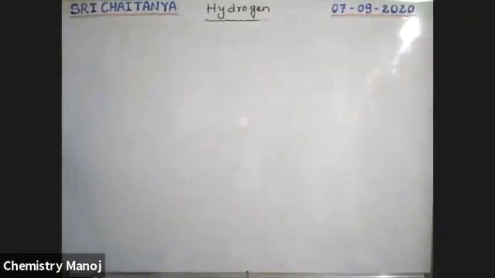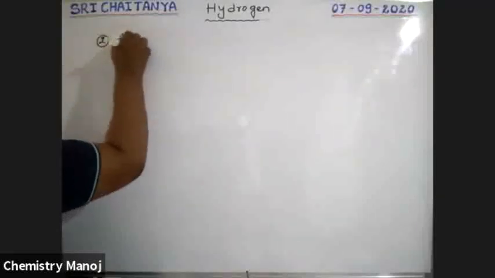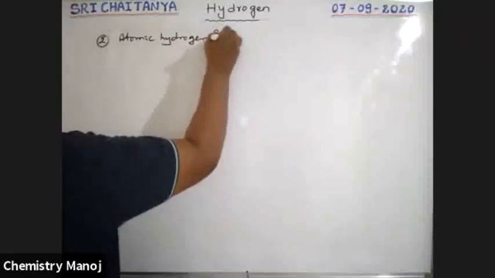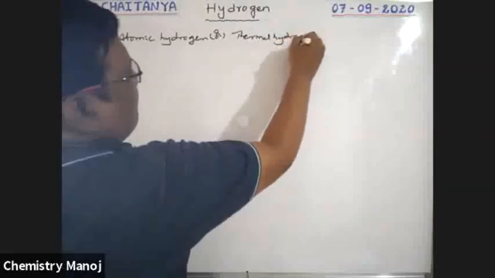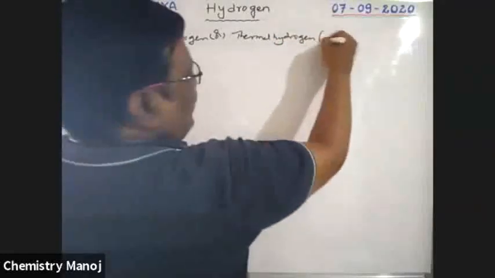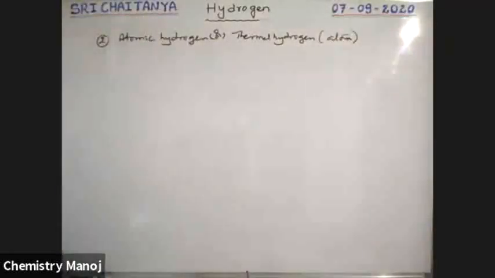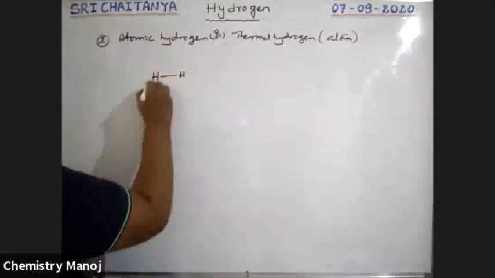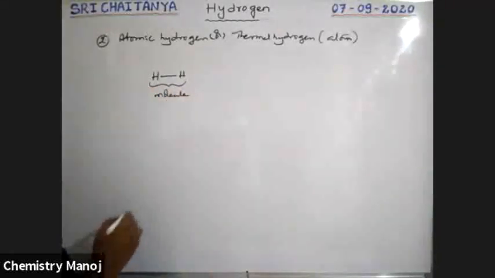That is the second one, the atomic hydrogen, or thermal hydrogen, which is also an atom, my dear boys, not a molecule. Thermal hydrogen. That means, see boys, here we have hydrogen gas. Hydrogen gas means hydrogen molecule. It is a molecule. Okay.